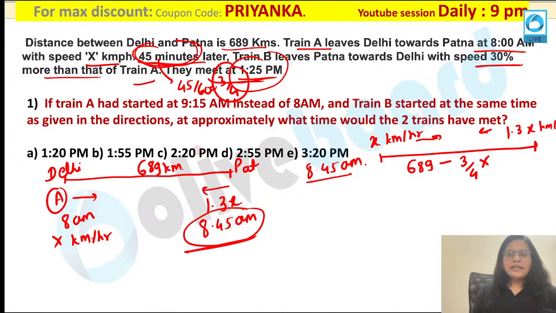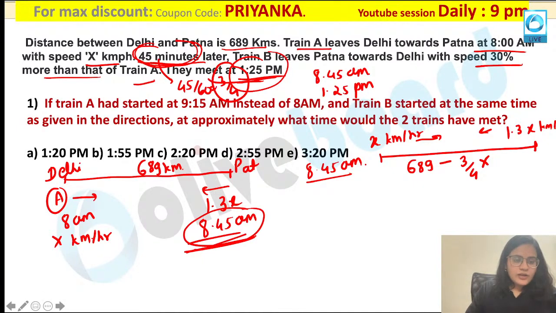So how will you calculate time now? Your reference is 8:45 AM, and they are meet at 1:25 p.m. So let us calculate the time over here. This part is also very important. So how will you calculate the total time now?